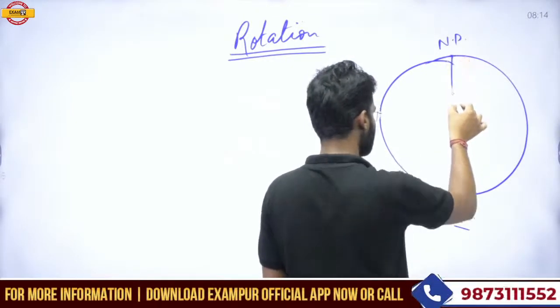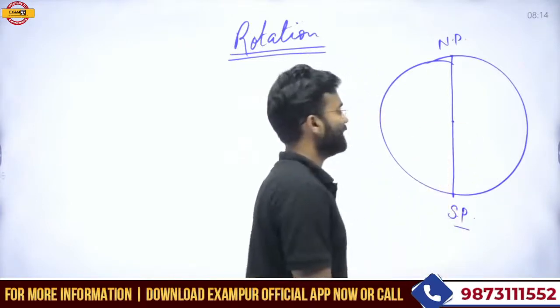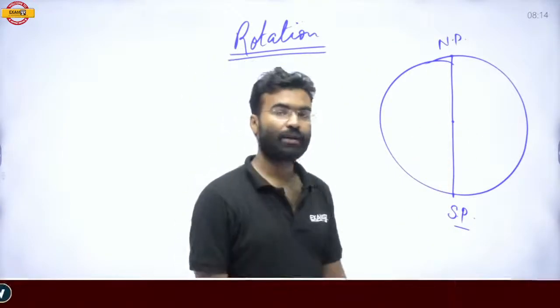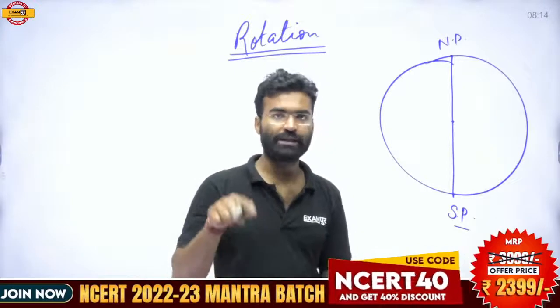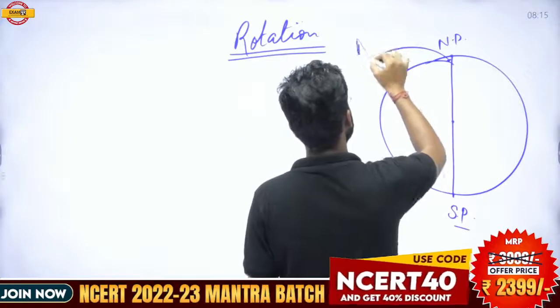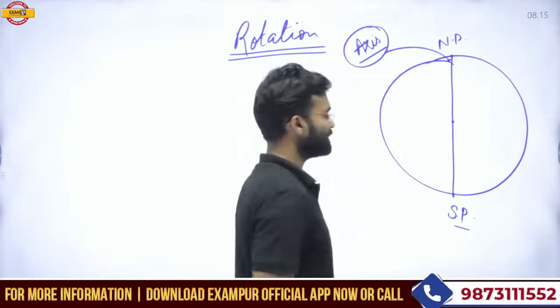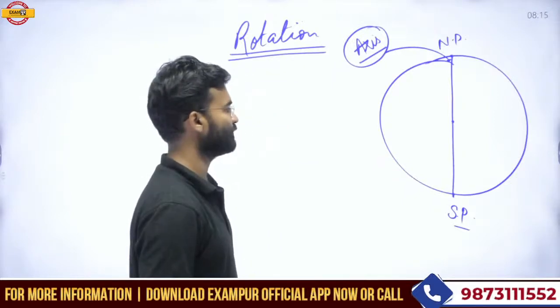An imaginary line which joins the North Pole to the South Pole through the center is called the axis. This line is called the axis of the Earth.